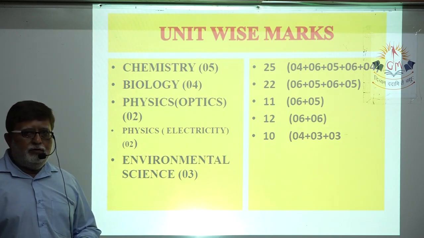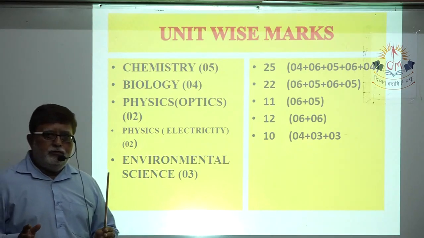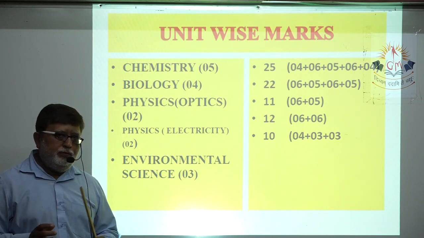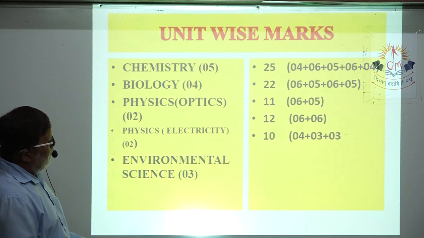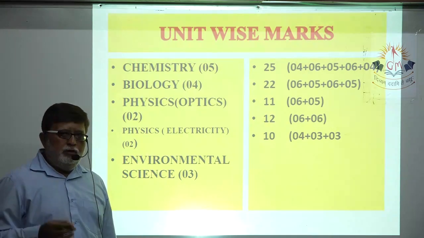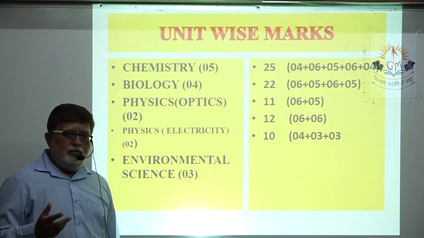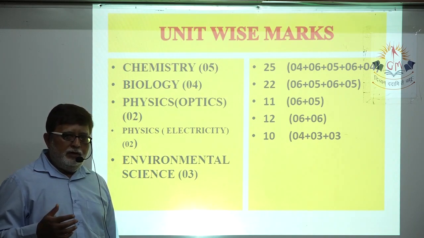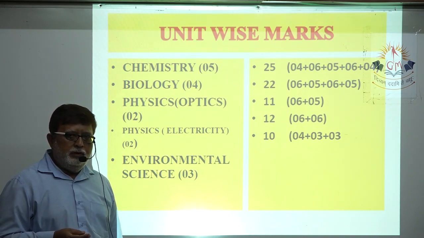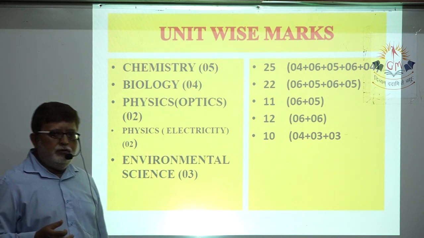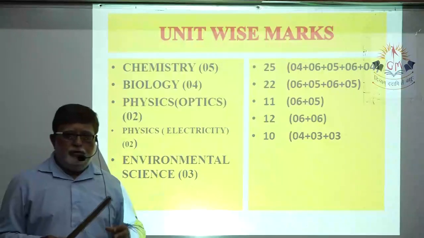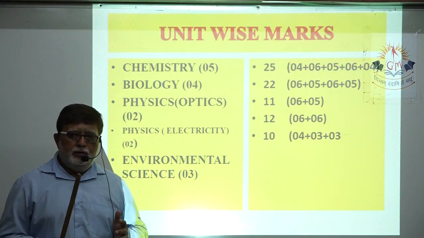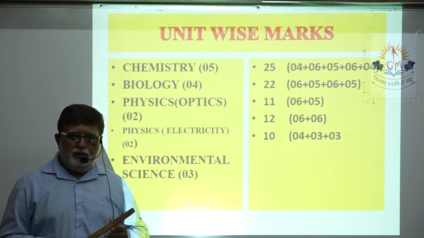Then we will discuss all sections in your paper style. I will immediately send the index to you so that you will come to know how many chapters per section there are.